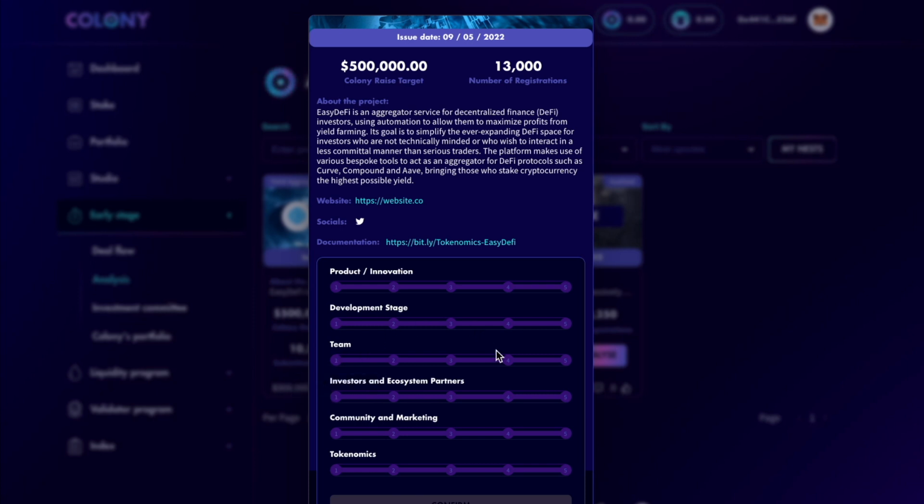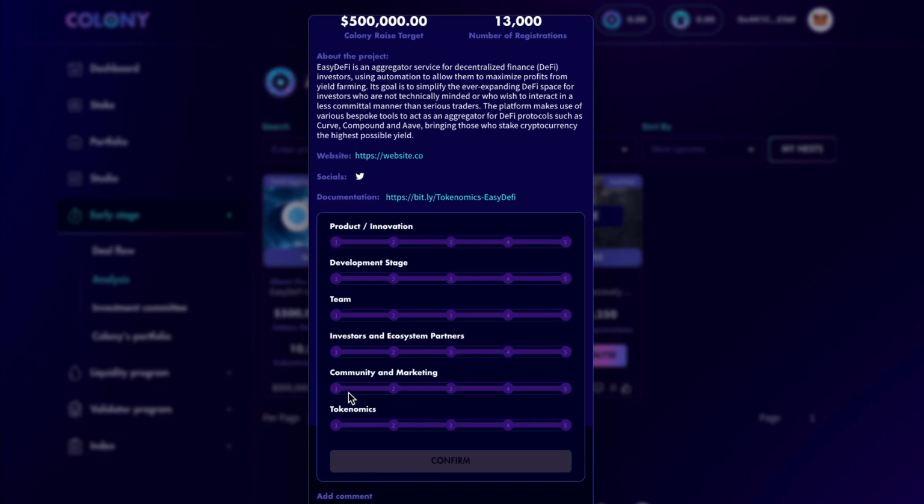For the team, for example, 4 would be team with experience related to both products and crypto. 5, you have a diversified team of experts with extensive network and relevant experience. Community and marketing, 1 would be it's a ghost, social presence non-existent, and 5 would be they have a strategic community and marketing in place.